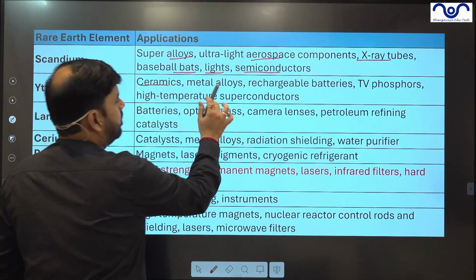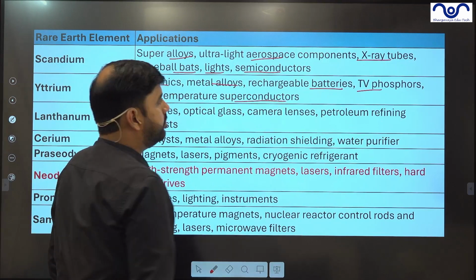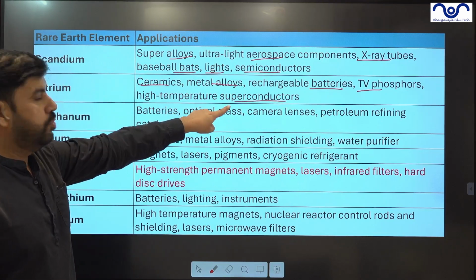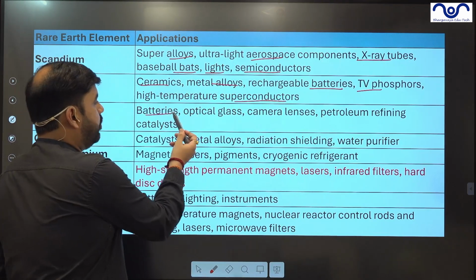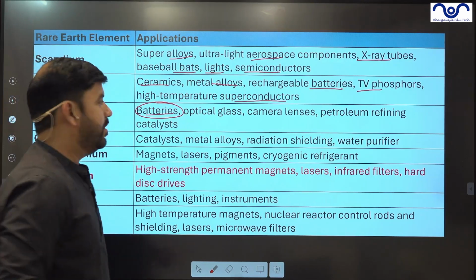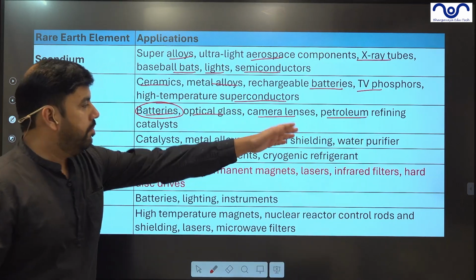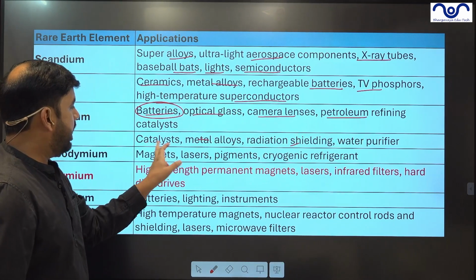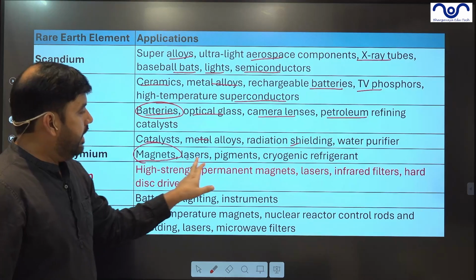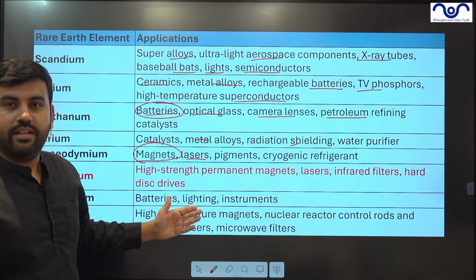Then ceramics, alloys, batteries, TV, superconductors, semiconductors, all our e-rickshaws, optical glass, camera lenses, petroleum refineries, water purifiers, shielding, alloys, catalysts, magnets, lasers, even weapons, defense. I mean, the list is endless.